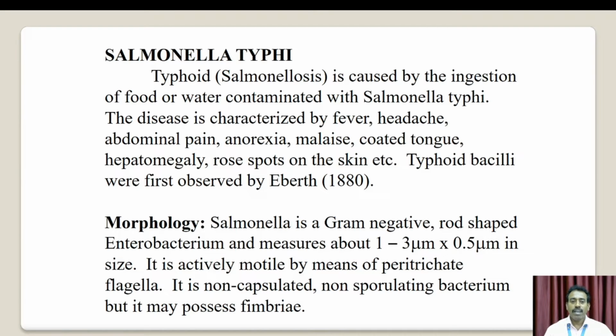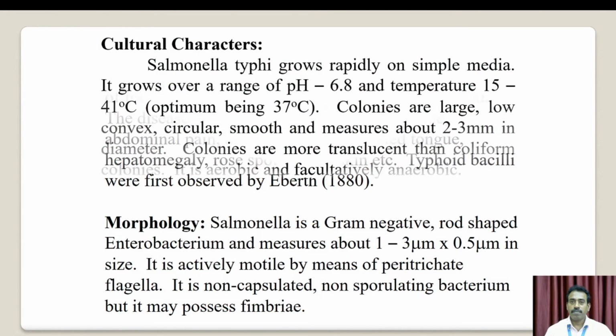Microbiology. Salmonella is a gram-negative, rod-shaped organism. It is an enterobacterium measuring about 1 to 3 micrometers in length by 0.5 micrometers in width. It is actively motile by peritrichous flagella. It is non-capsulated and non-sporing, but it may possess fimbriae.